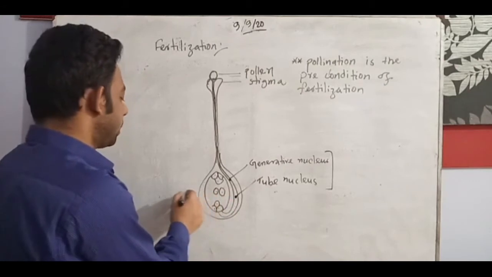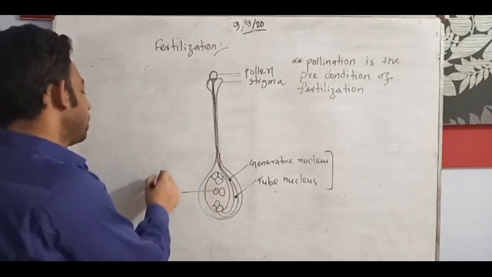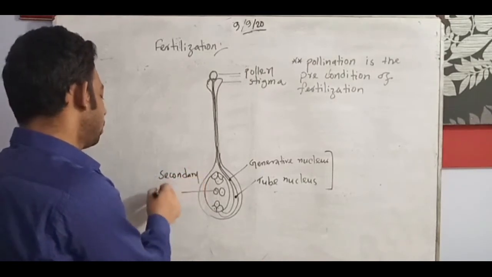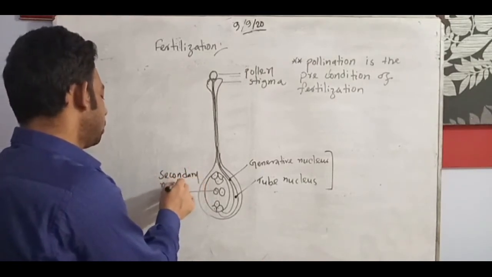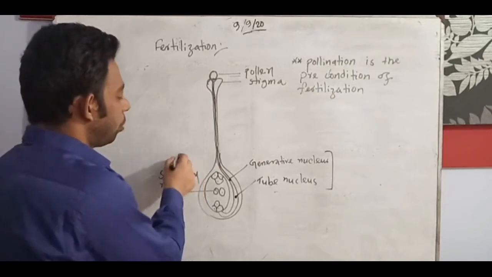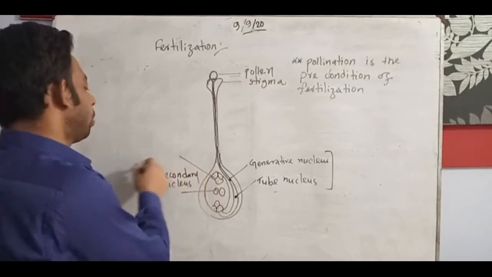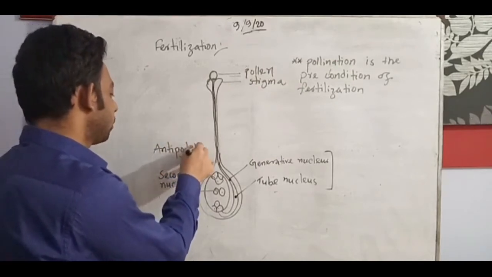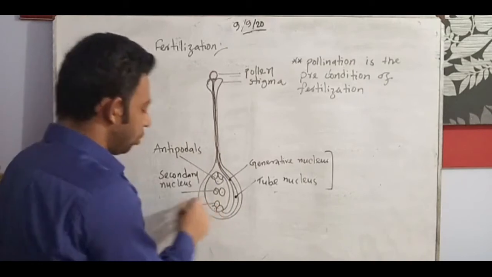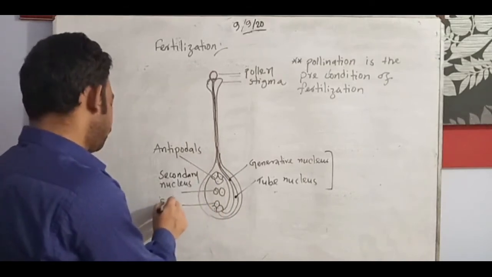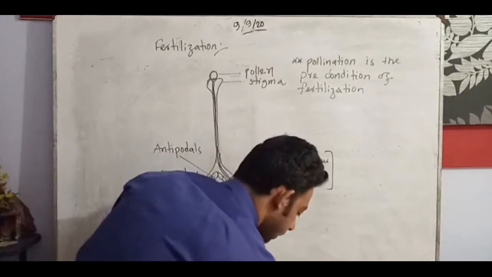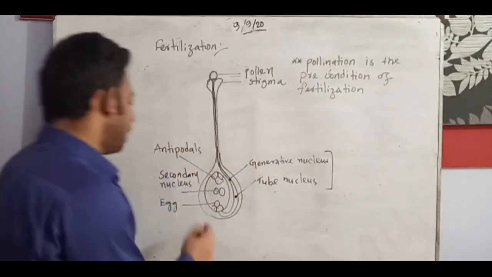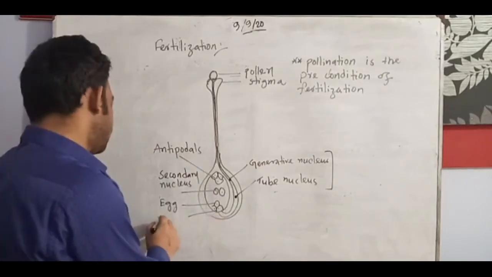And suppose this one is known as the secondary nucleus, and on the opposite part the 3 nuclei are called antipodals, and in between the center nucleus is called the egg, and the other 2 nuclei are the synergids.